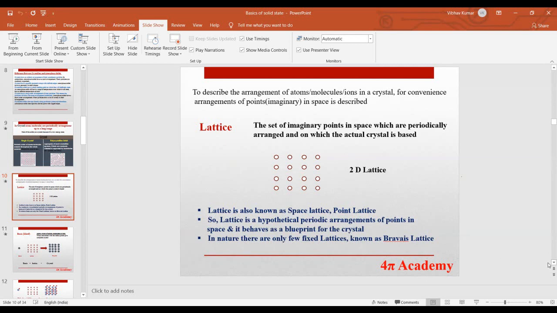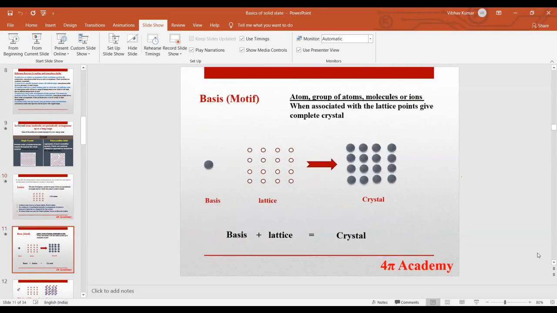Okay guys, let's move on to the next slide. After lattices, we will discuss the bases. We just told you that a lattice is the hypothetical arrangement of atoms, or points, inside space. For the construction of your solid or crystal, we need bases also. Basis is basically atoms, a group of atoms, molecules or ions, which when associated with your lattice can give you the complete crystal.